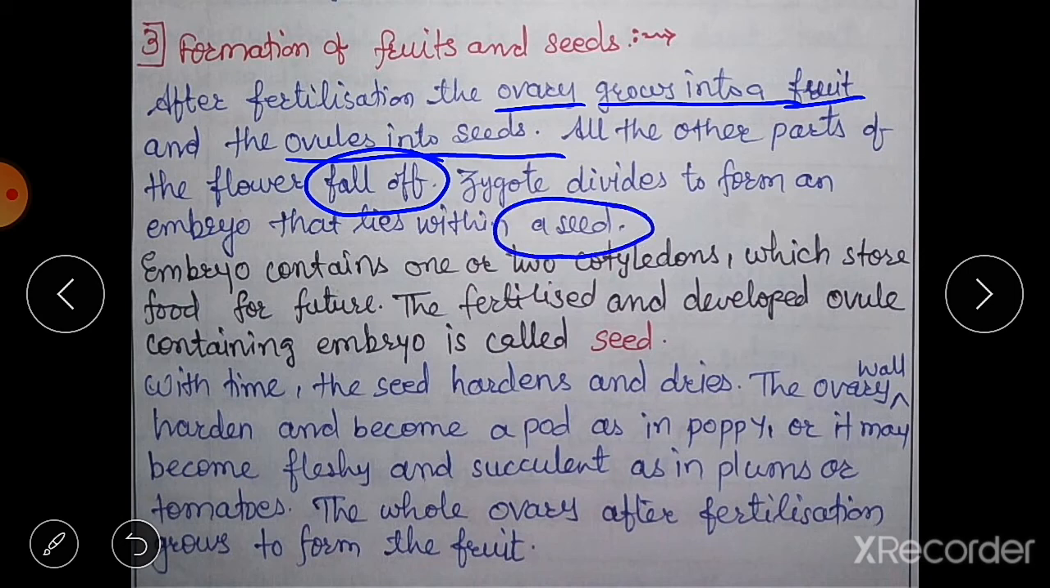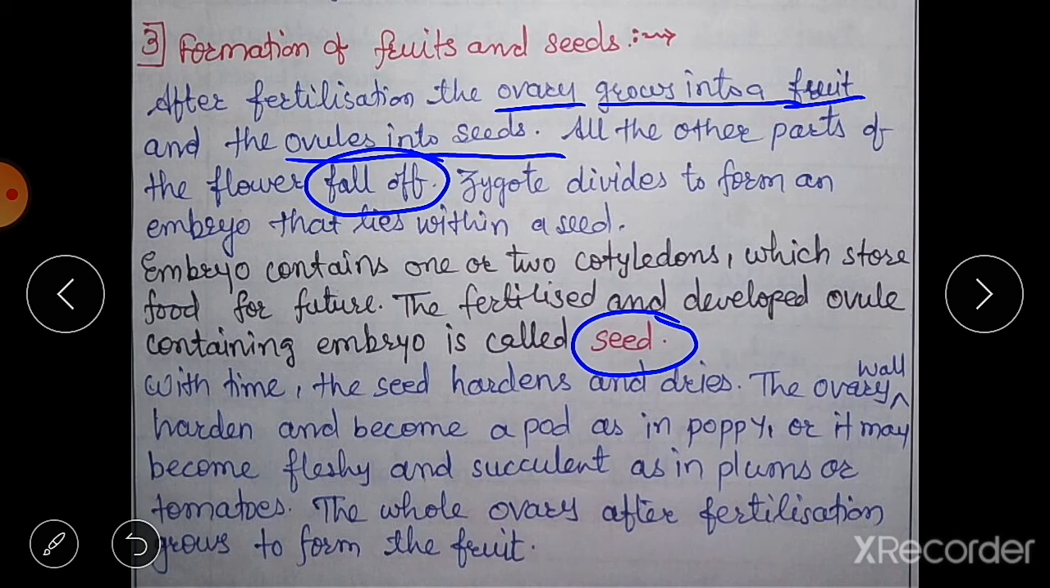Just now I told you that this embryo is protected inside the seed. Embryo contains one or two cotyledons which store food for the future offspring, or we can say the future new plant. The fertilized and developed ovule containing the embryo is called a seed. So in this way these fruits and seeds are formed.